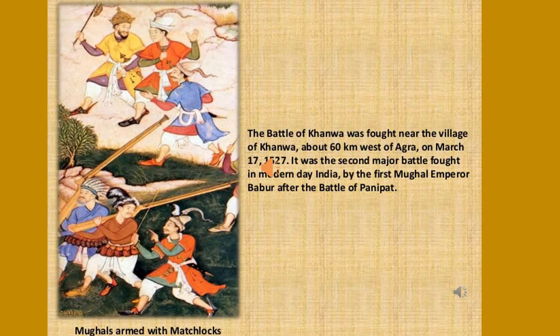This picture is related to the Battle of Khanwa, which was fought near the village of Khanwa in Bharatpur district, about 60 km west of Agra, on March 17, 1527. It was the second major battle fought in modern-day India by the first Mughal emperor Babur after the Battle of Panipat.